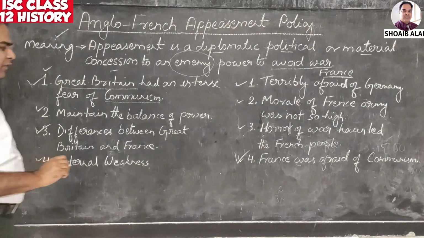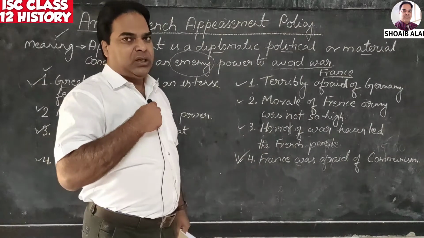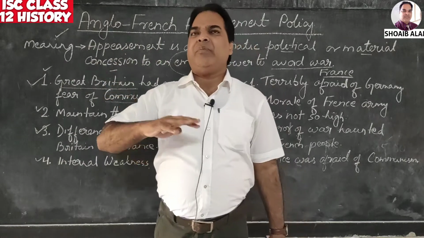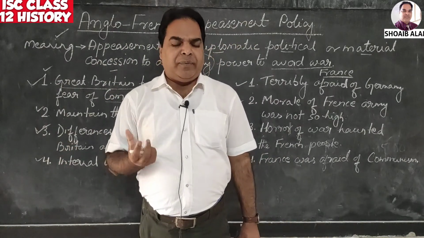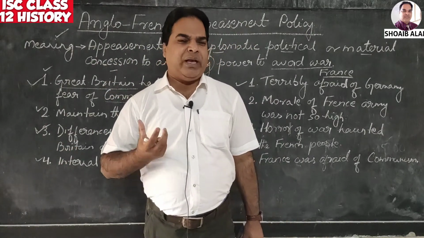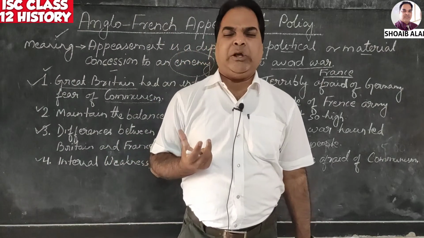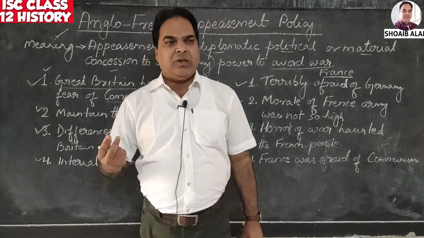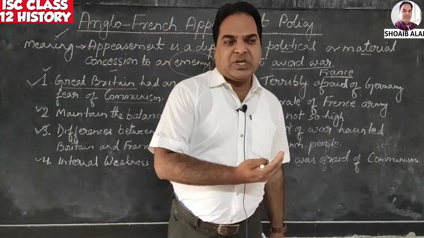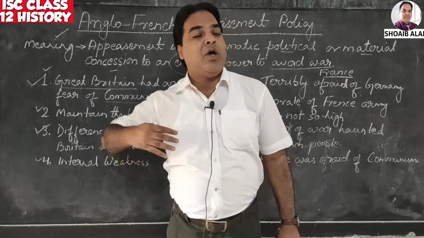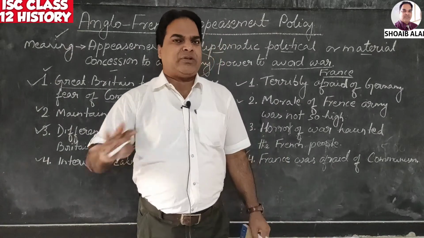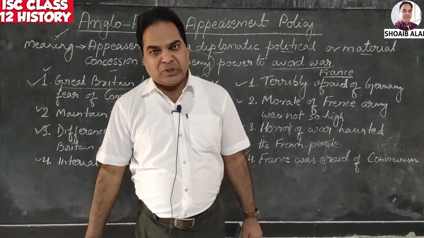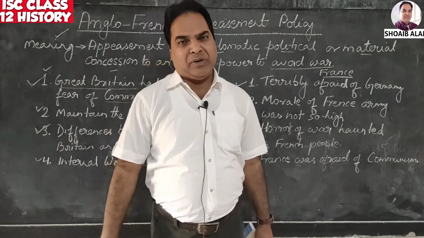Number 3, differences between Great Britain and France. There were a lot of differences between Great Britain and France. Britain was not very sure that it would get collective security of forces or armament from France. If I declare war against Germany, whether I am going to get full support from France or not was not certain to British Prime Minister Chamberlain.